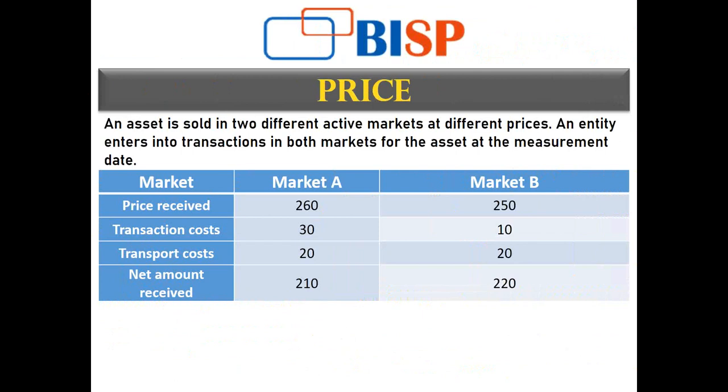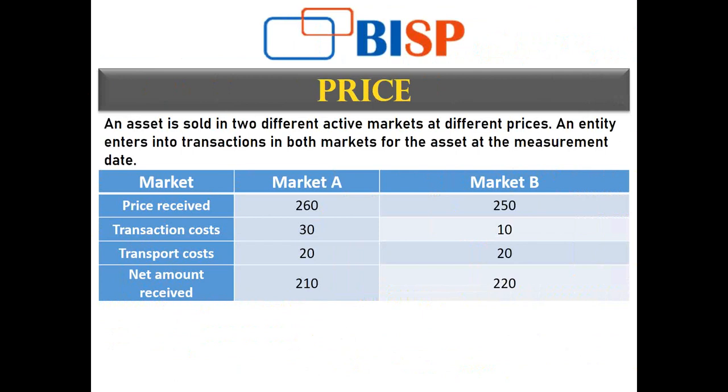In market A, my price received is 260, transaction cost is 30, transport cost is 20, and the net amount that I'll be receiving is 210. In market B, the market participants have priced it at a fair value of 250, transaction cost 10, transport cost 20, and the net amount received is 230.